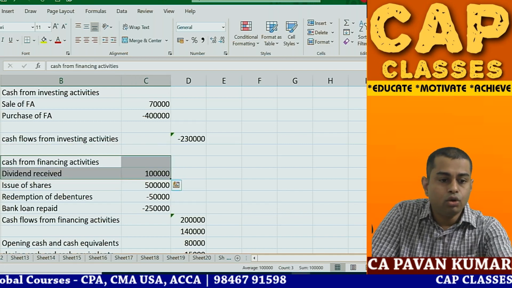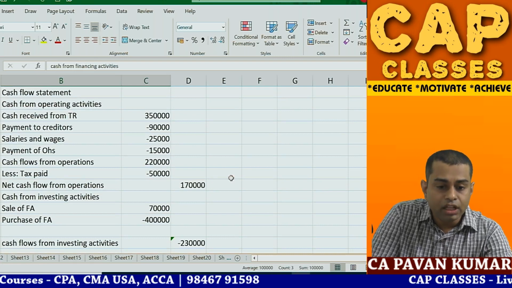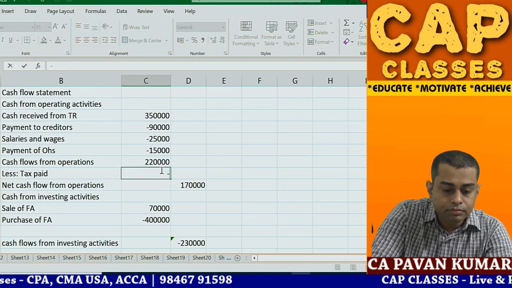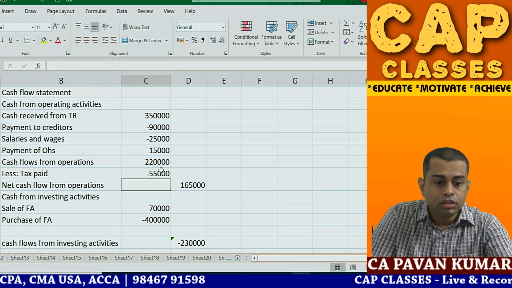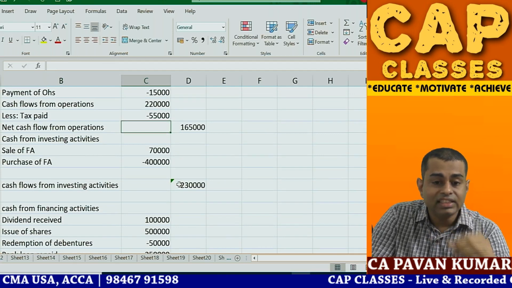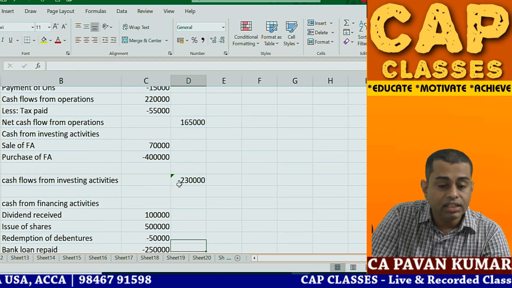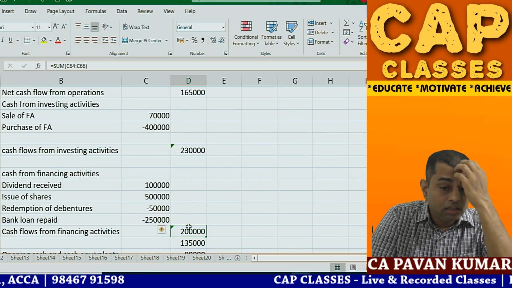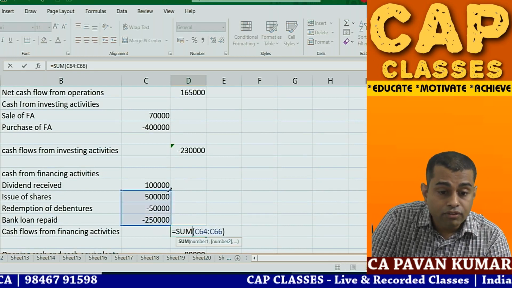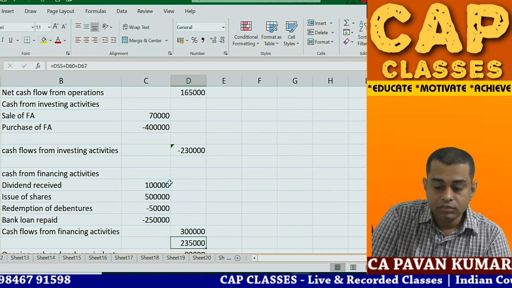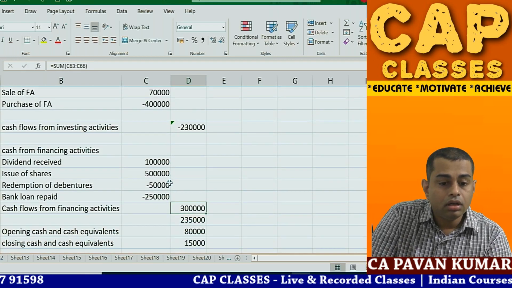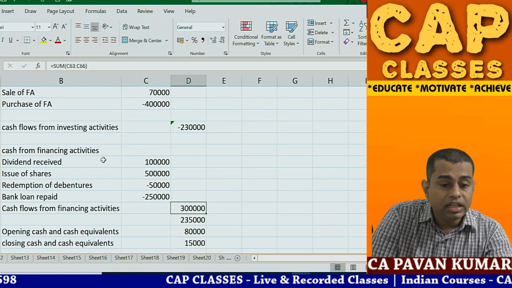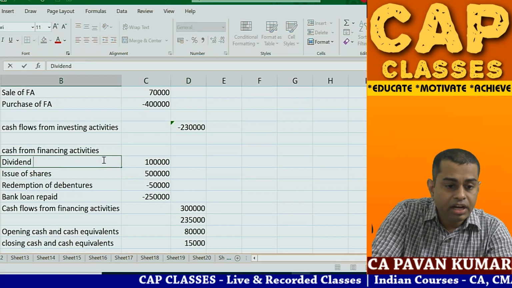And also this tax is not 50,000, it is 55,000. So this is 1,65,000, then this is 2,30,000, then you have to add this also. Dividend is this, not received, paid.